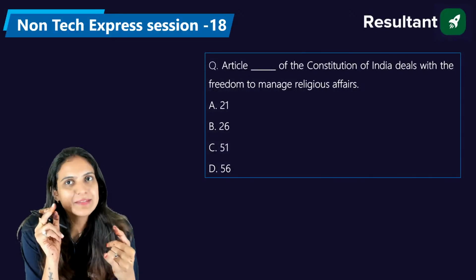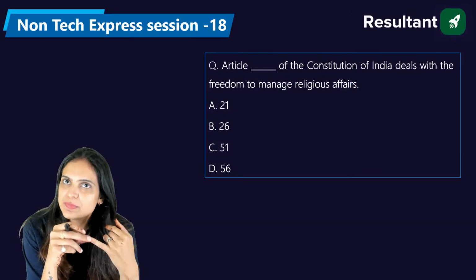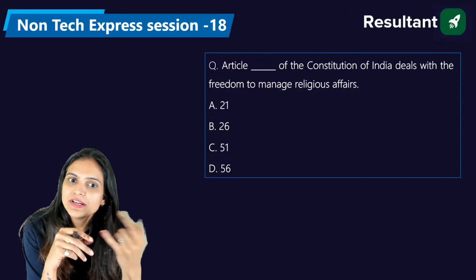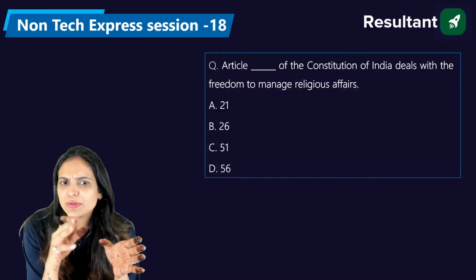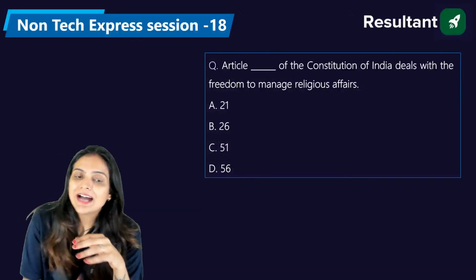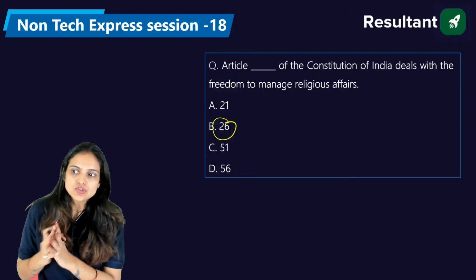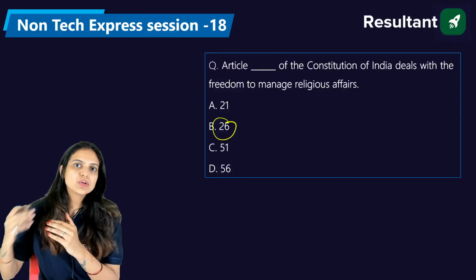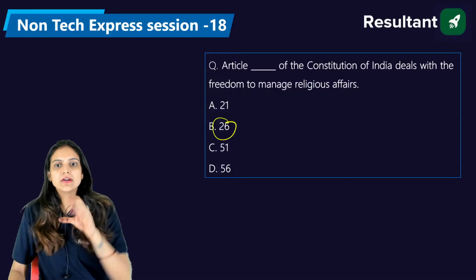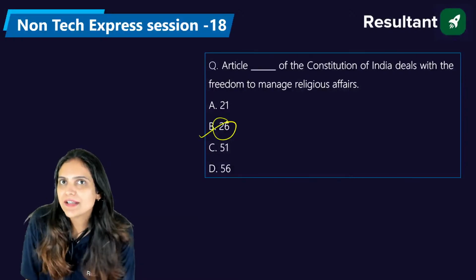Okay, so in Article number 56, we have the term of the President. In Article number 51, we have international peace and security under DPSP. Under Article number 21, we have not yet discussed, that is, Article 21 can never be suspended even though the emergency is running. Article 26 says that if you belong to a religion, and you wanted to conduct any kind of religious matter or religious affair relating to that religion, you are allowed to. So Article 26 is the right answer of the question.